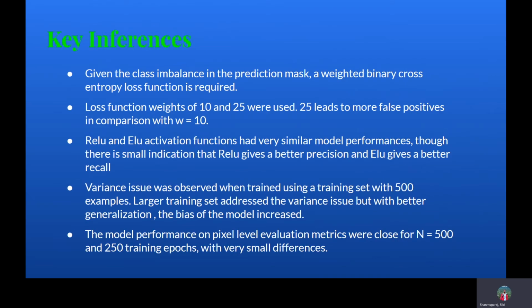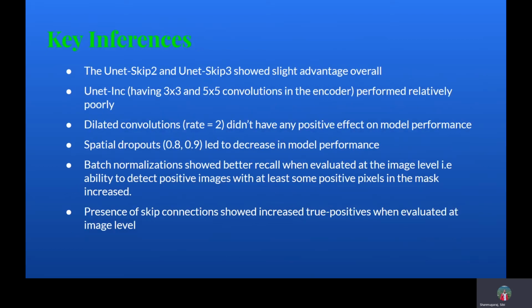One of the primary observations was the variance issue associated with the training set size of 500. With the larger dataset though, this was addressed, but the model bias crept up. The evaluation of the variance showed the performance was close to each other based on pixel level metrics, though skip connections helped a bit in addressing the model variance. Dilated convolutions and spatial dropouts didn't have a positive effect with the current network design and experiment space. When evaluated at the image level metrics, skip connections and batch normalization showed positive results.